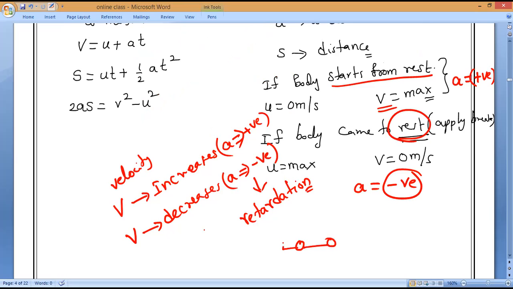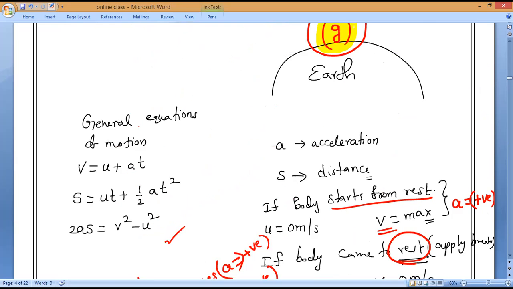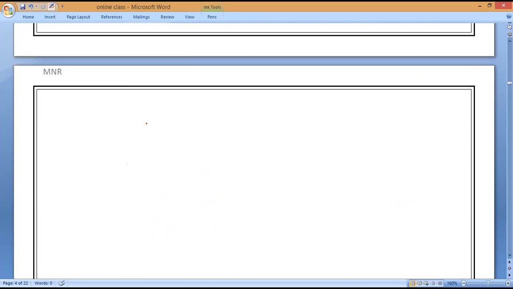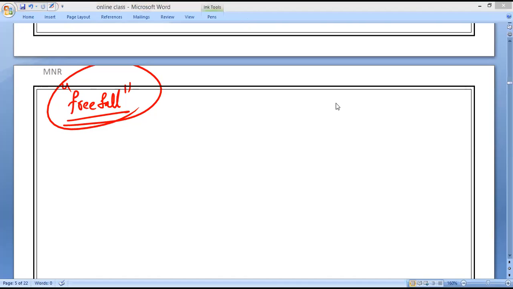For example, if a car is moving like this, then we can say these are the general equations of motion. Now we are studying the case of free fall. Free fall means a body is falling only because of the influence of one force. What is that force? Gravitational force.